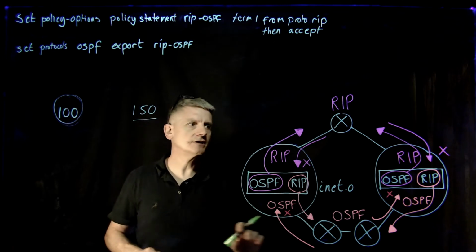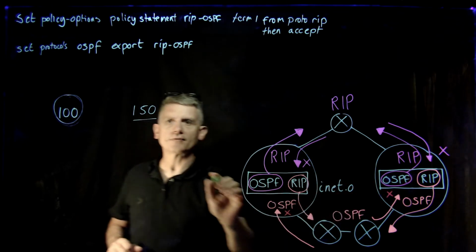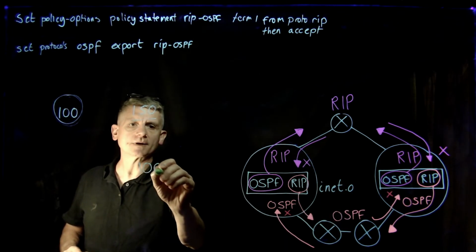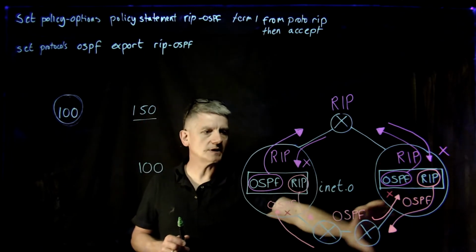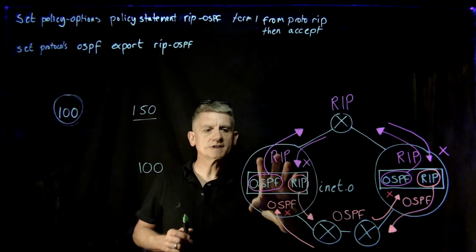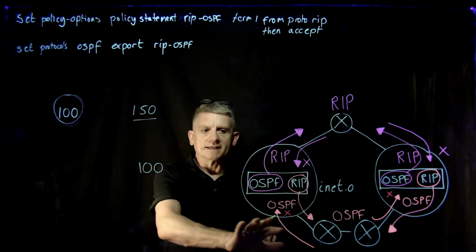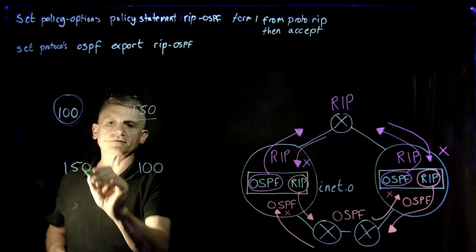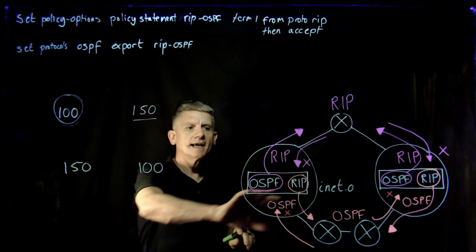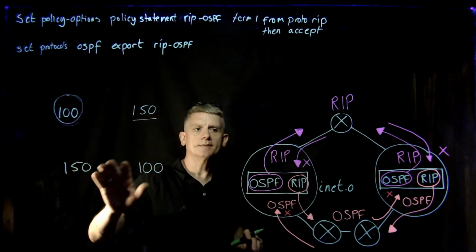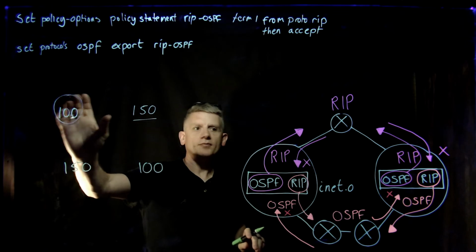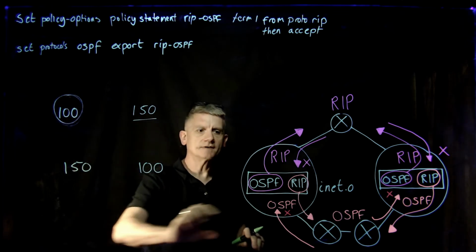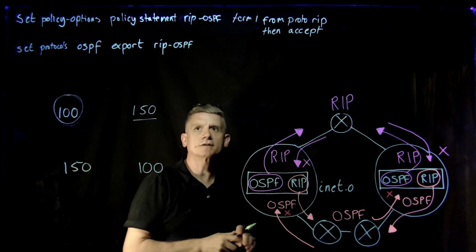Going the other direction, exactly the same thing. The RIP route on the other side starts with a preference of 100, becomes an OSPF export, comes to the first ASBR, and it presents itself as a cost of 150, preference of 150. And again, the RIP route is sitting in the table with the preference of 100, can defend itself, and the OSPF route is not able to create the loop.